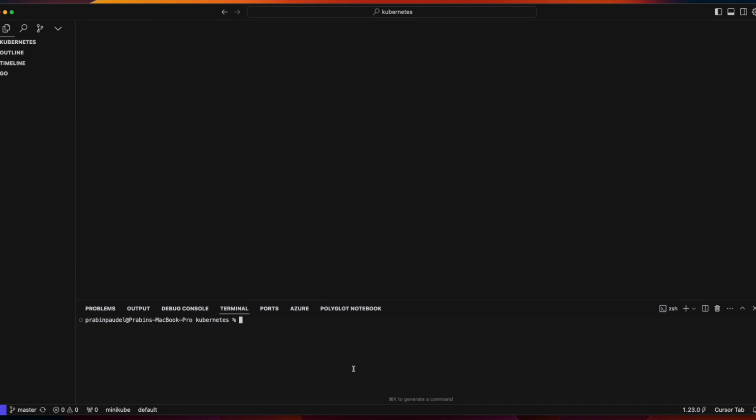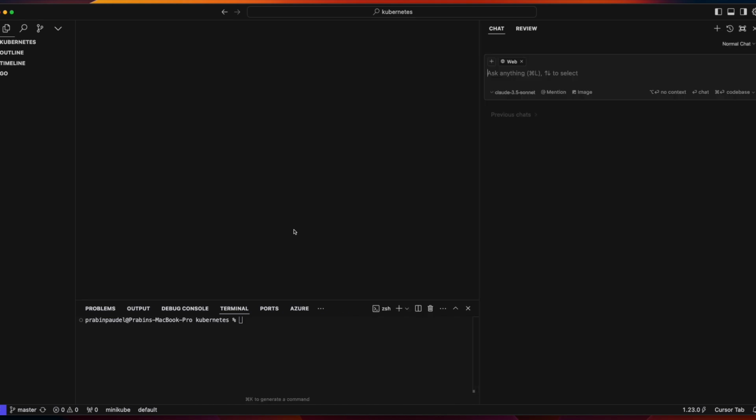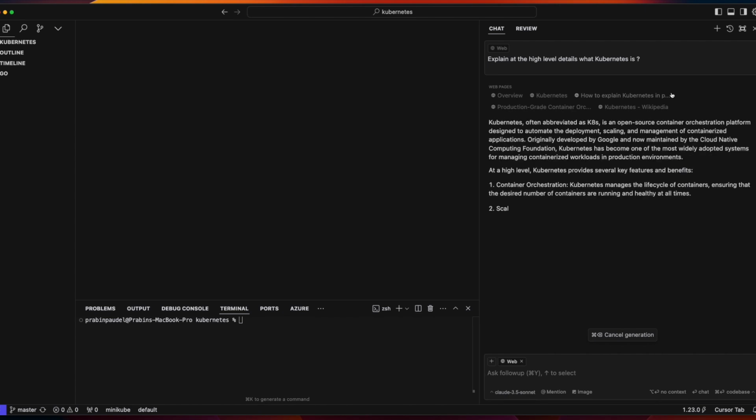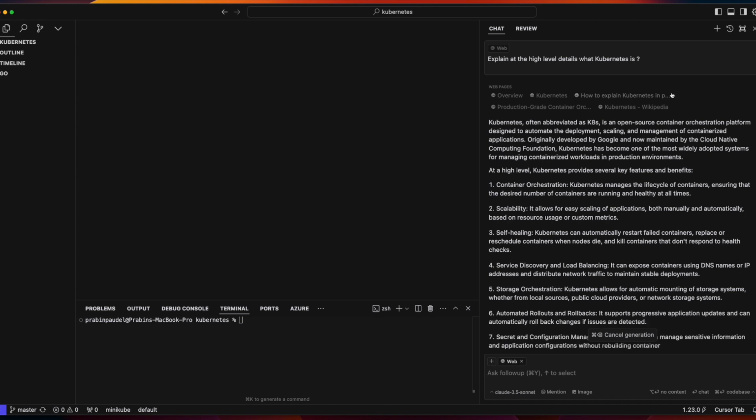Having said that, the first thing I'm going to do is open up the chat by pressing Command L on Mac and Control L if you are on Windows. As you can see, by default the web is already selected, which means I will be using the web context for my first prompt. So I'll paste this here and send it to use this chat without the context. It goes and looks into the public information, because as a first breadth-wise understanding of the project, I want to understand what this project is.